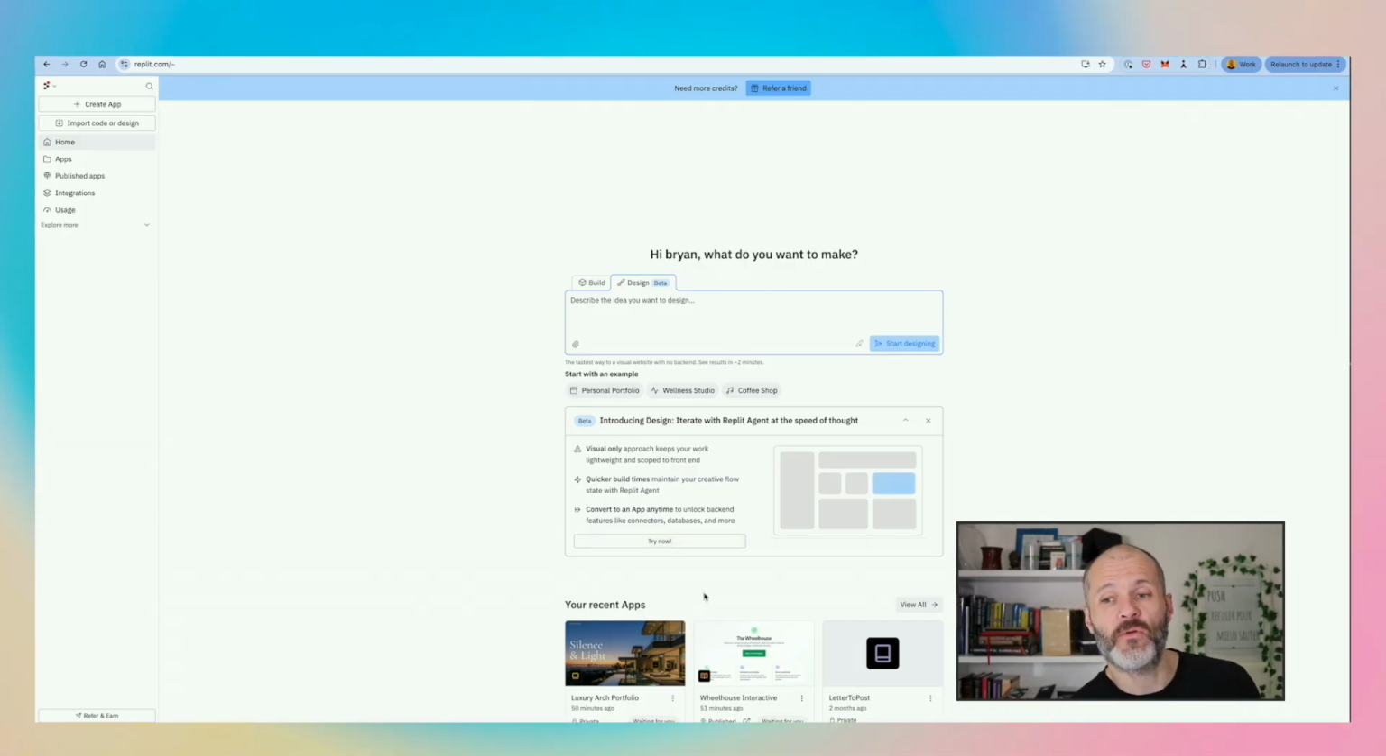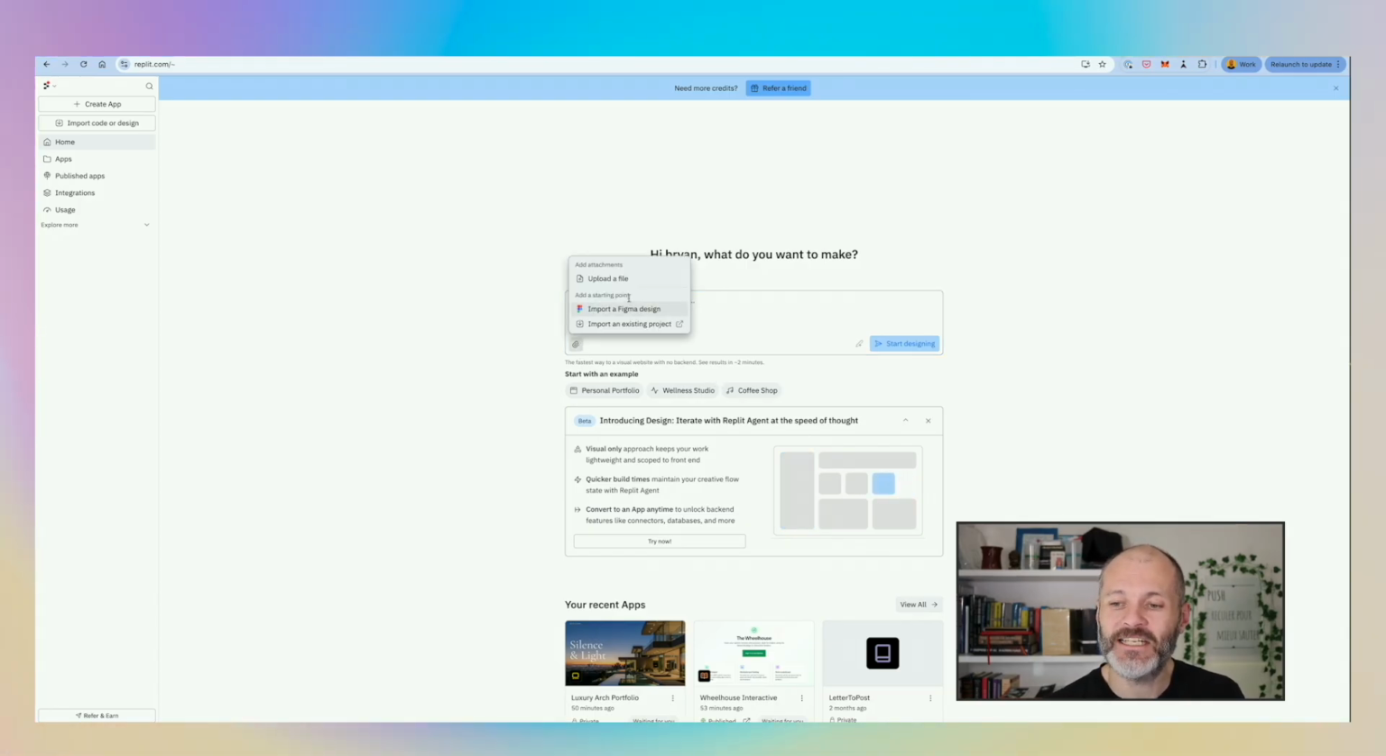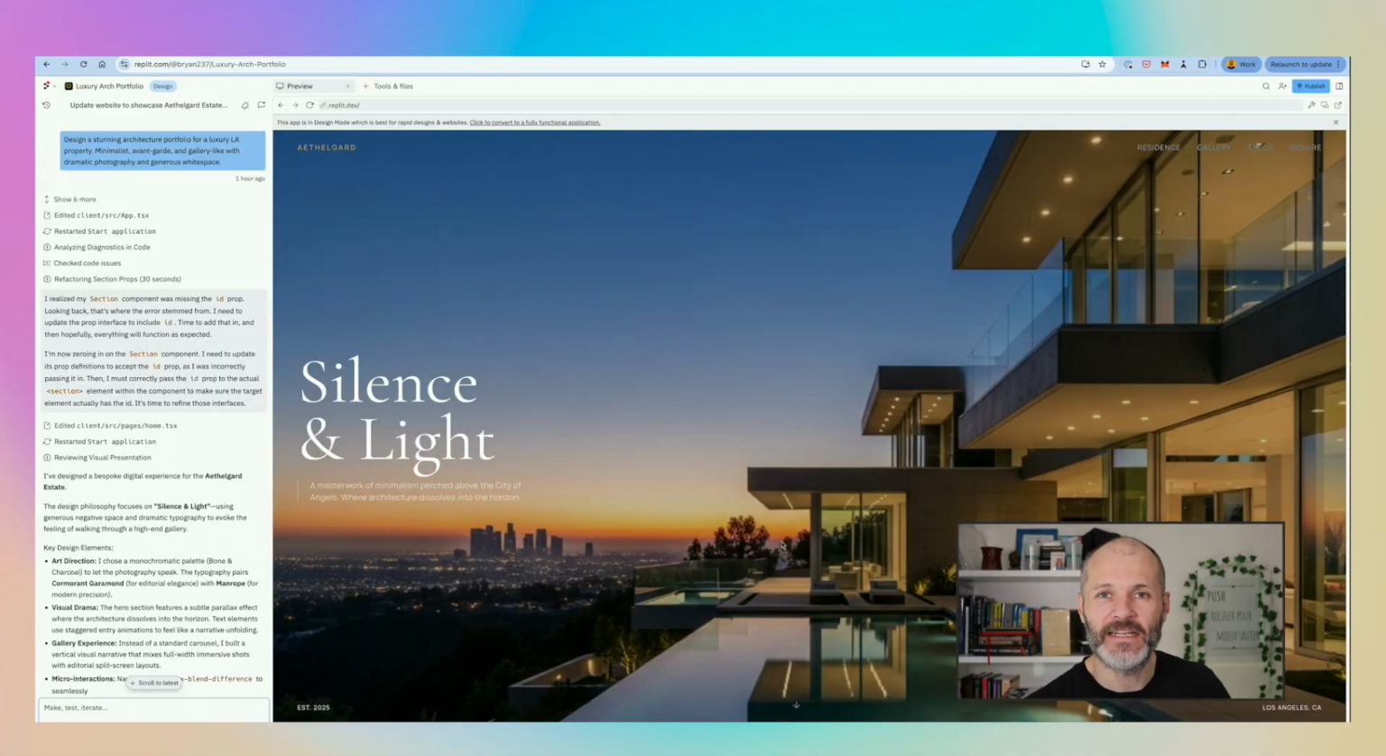Now you can of course just prompt the chat interface. You can upload the relevant extract from your PRD, or you can attach a Figma design. You can import an existing project, or you can upload some screenshots. And I actually did take some screenshots of some other apps that I liked before I built the Wheelhouse, which is my app, which I'm going to show you. Here's an example of how the design chat box works. So this particular prompt created an architectural portfolio for a luxury LA property.